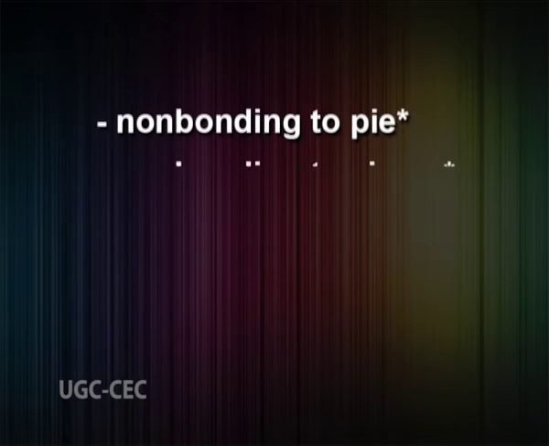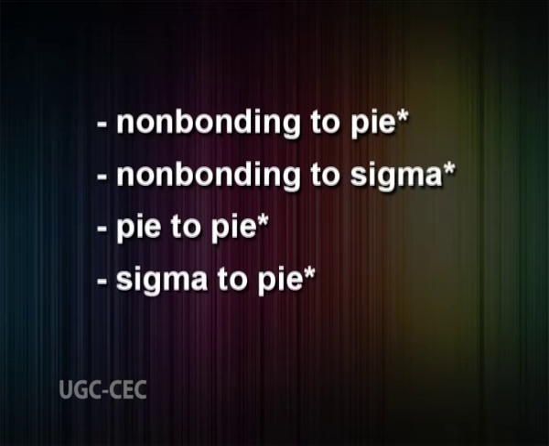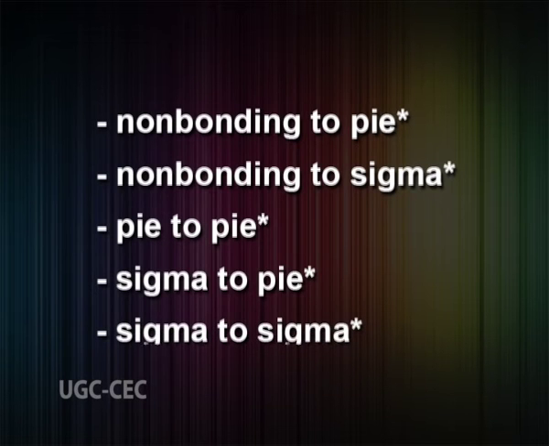In most of the compounds, the electrons undergo various transitions. Some of the important transitions with increasing energies are from non-bonding to pi star, from non-bonding to sigma star, pi to pi star, sigma to pi star, and sigma to sigma star transitions.